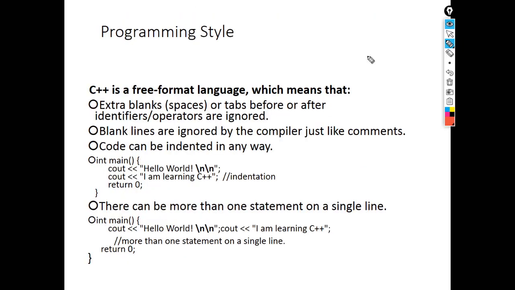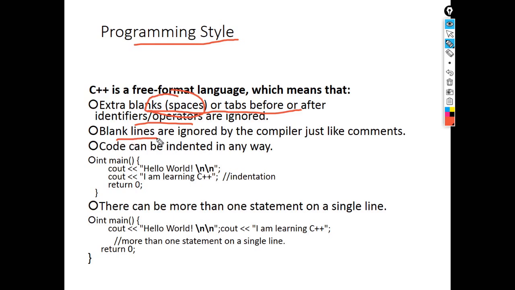Here we will see some of the programming style in C++, some rules you can say, or some syntax. Extra blanks, spaces or tabs before or after the identifiers or operators are ignored. So if you give any extra blanks, they will be ignored, and no error will be shown.